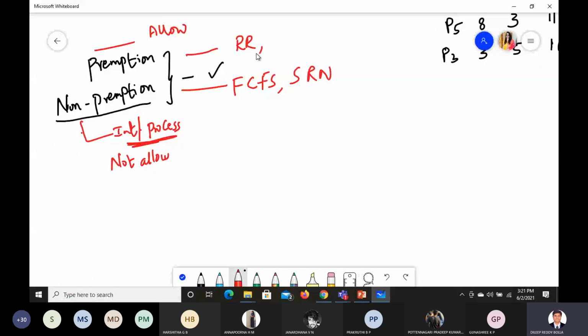Okay, so this tests your observation skills. Till now I kept little less time only here on this slide. If you observe carefully, you can remember those names. Three are there, only two are required for us. First two, the last one is not there. It's there in the textbook, but it's not there in our syllabus. Now this FCFS is familiar, SRN is familiar, RR is also somehow familiar now. What is the one more name?